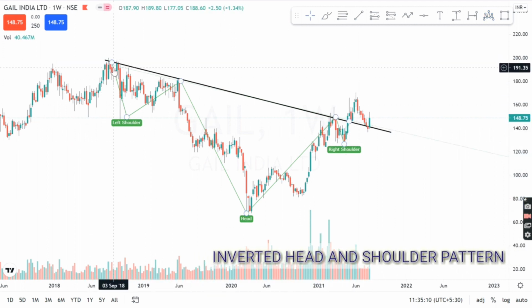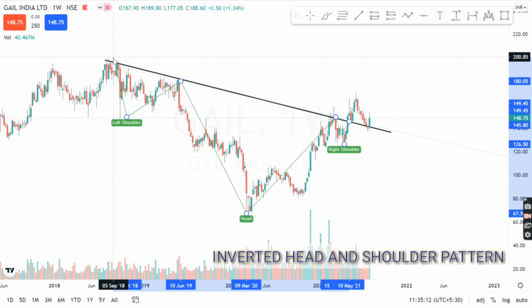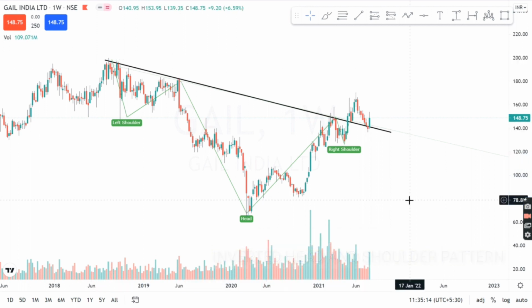The inverted head and shoulder pattern has been formed on a weekly time frame, so the probability of it performing is quite high. Also I can see that the right shoulder is very small compared to the whole structure of the pattern, but that's fine, because the inverted head and shoulder pattern which we see in theory is not exactly replicated on the live chart, so we have to consider that as well.